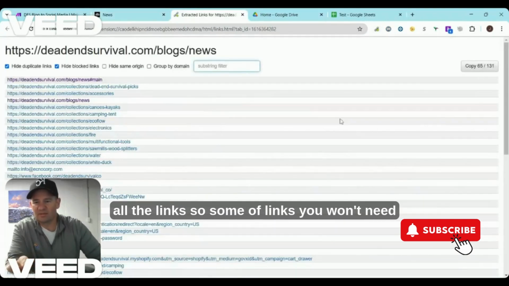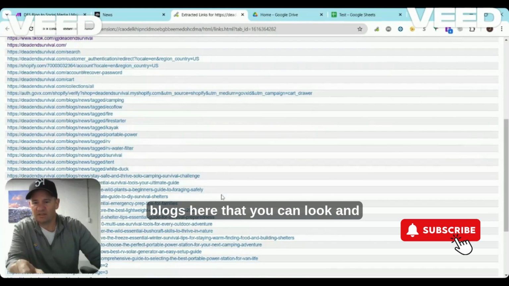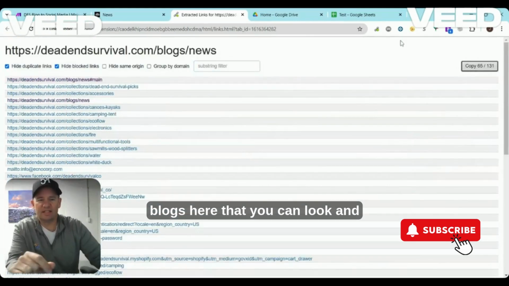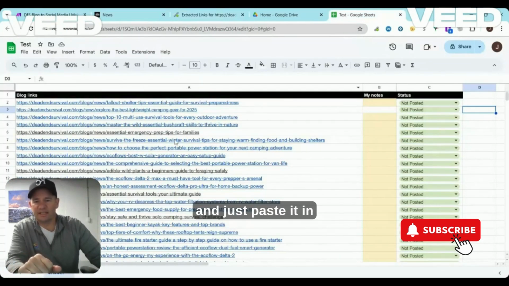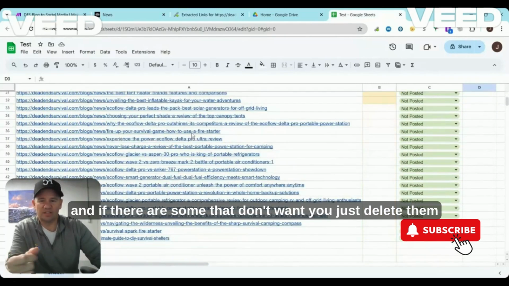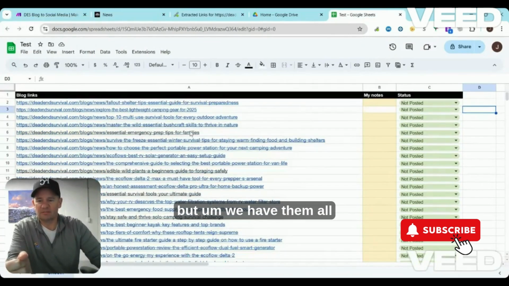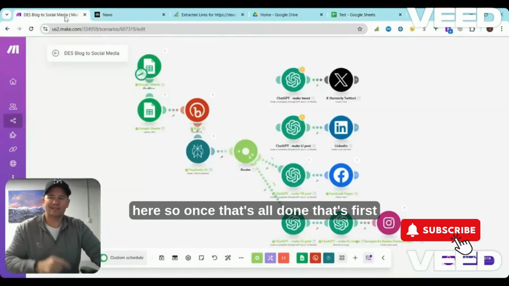Some of the links you won't need, but it should provide you all the different links of the blogs that you can look at. You can copy them here, then go back to your Google Sheet and just paste them in. If there are some that you don't want, you can just delete them. All the blogs are copied here. Once that's all done, that's your first step.